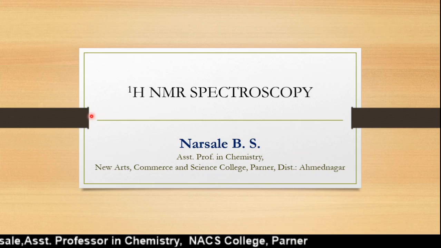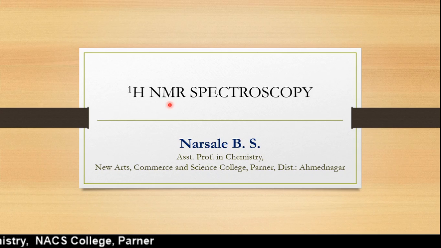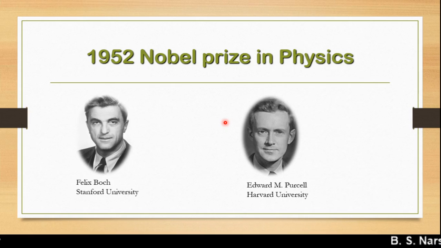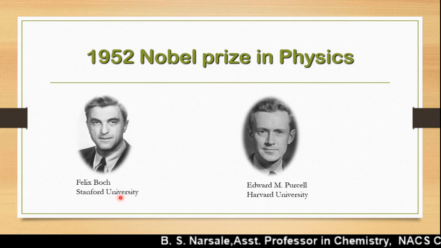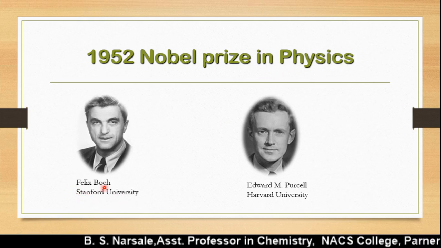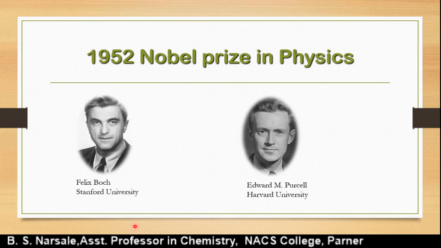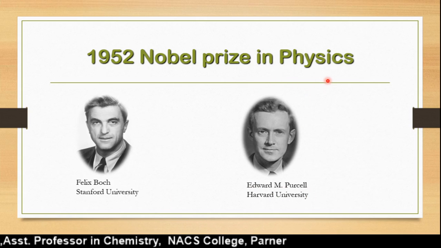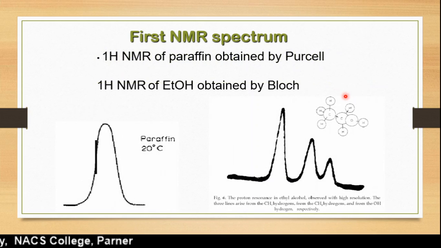Friends, we learn here the meaning of NMR, nuclear magnetic resonance. Everyone knows this was the first spectroscopy to get a Nobel Prize, in 1952, awarded to both scientists, Felix Bloch and Edward Purcell. They were working in the subject of physics. But before that, the work was done by Stern.